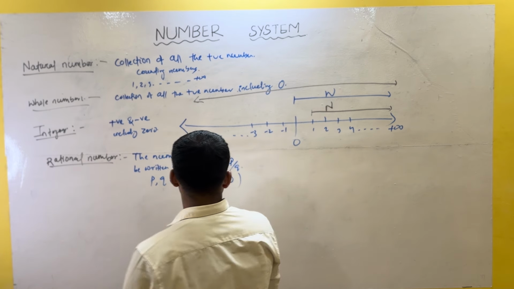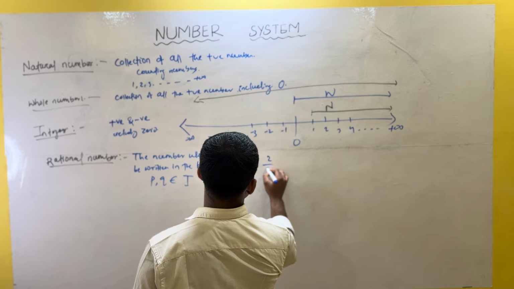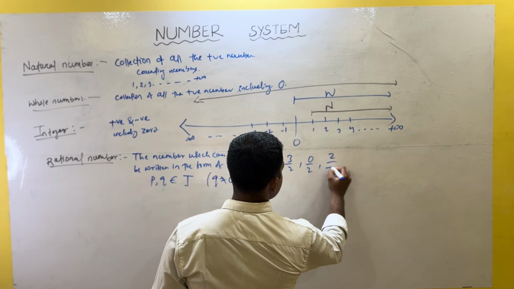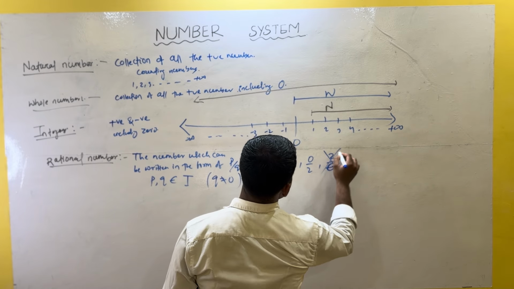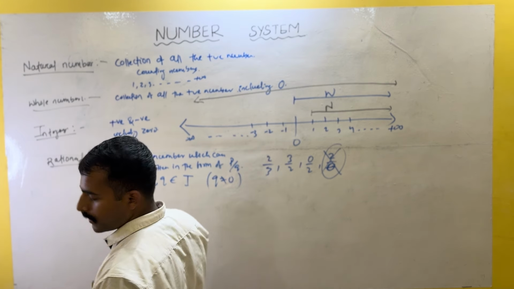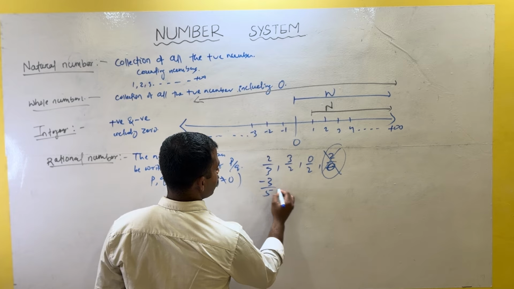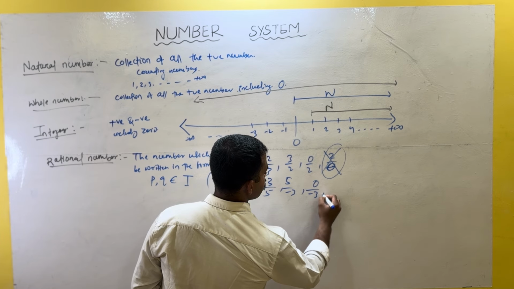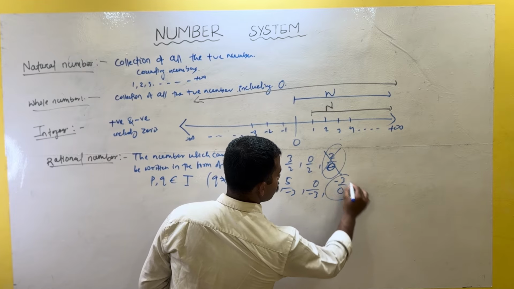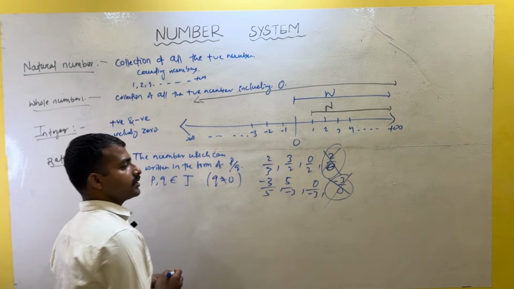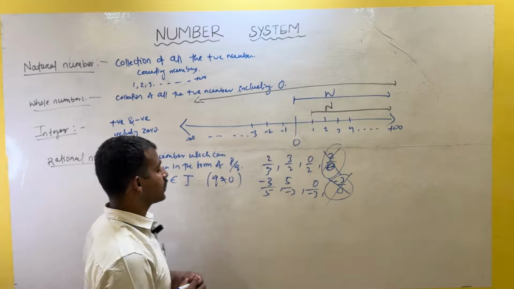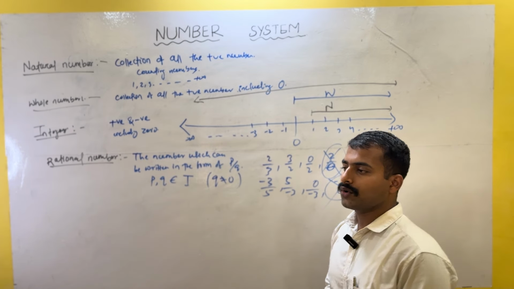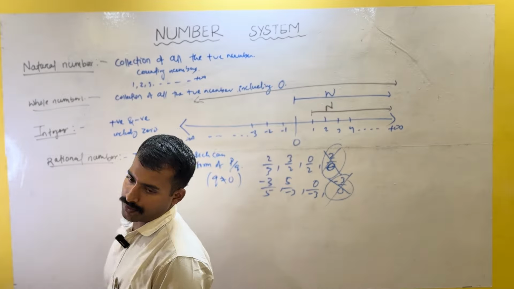For example, you may write 2 by 3, 3 by 2, 0 by 2, but 2 by 0 is not possible. This number is not possible. You may write minus 3 by 5, 5 by minus 3, everything is possible. 0 by minus 3, but minus 3 by 0 is not possible. It is not a rational number. Is that clear or not? The number which can be written in the form of p by q is called a rational number.